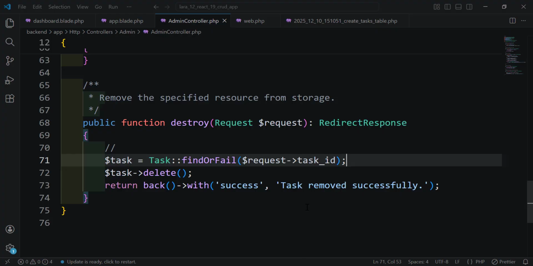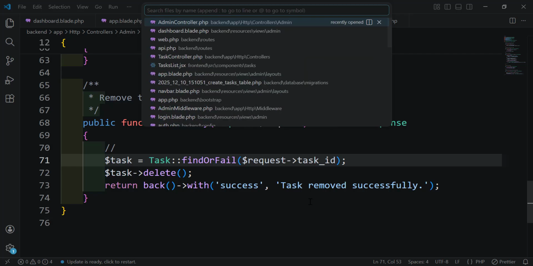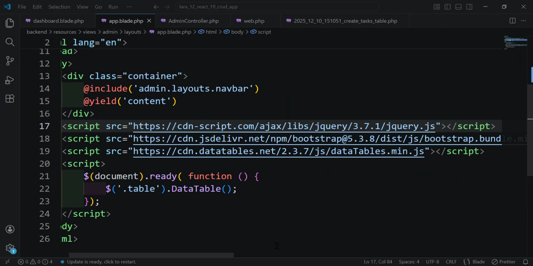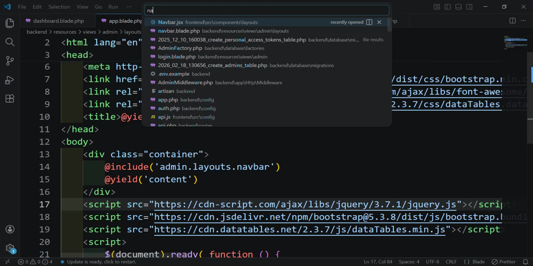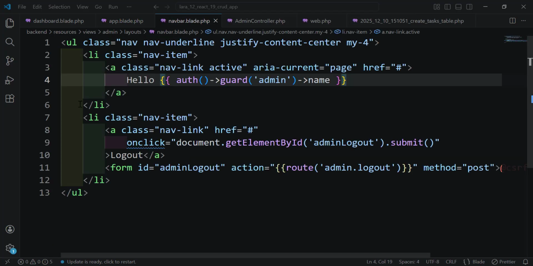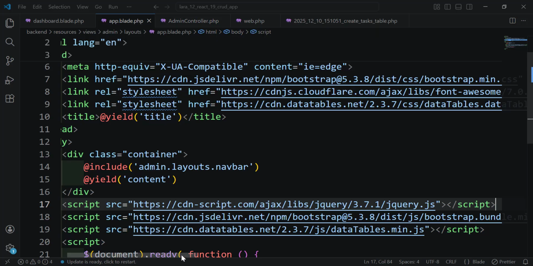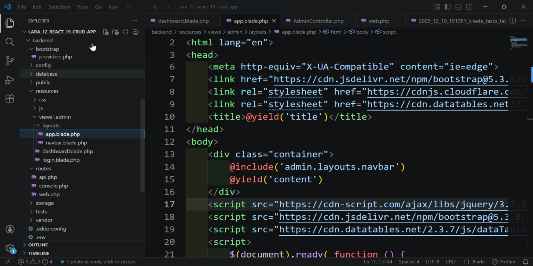but we did not see. I think we have the messages or not. Let's go back to our app.blade. We did not add, I think we have here the navbar. What else we have? Let's go to the navbar. So we have only the navbar. We did not add alert messages to display the alert messages. Let's do that now. So here we have the layouts.